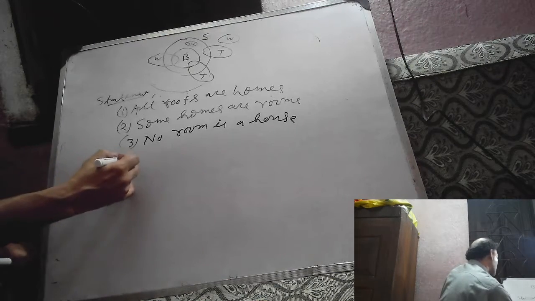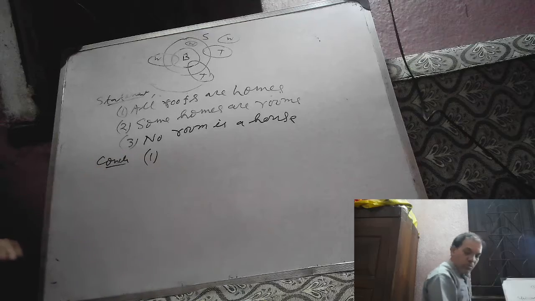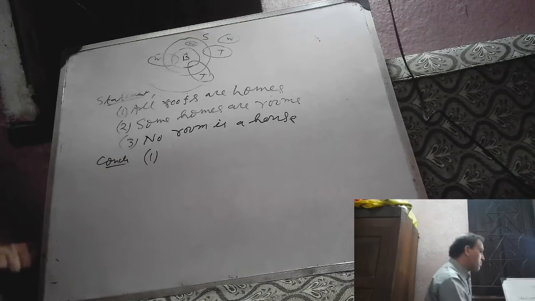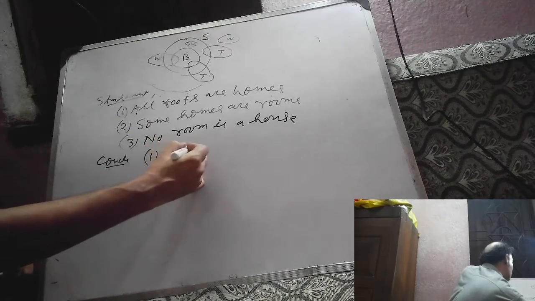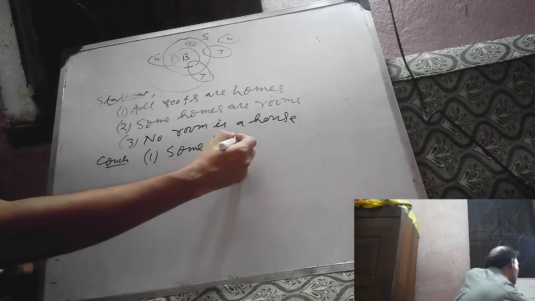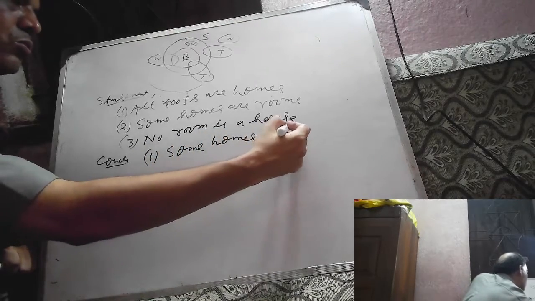Conclusion number 1: Some homes are roofs.